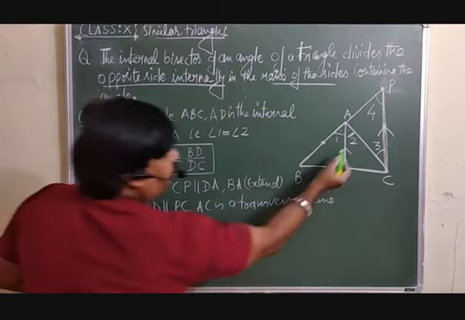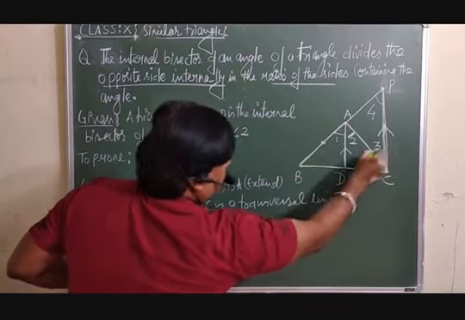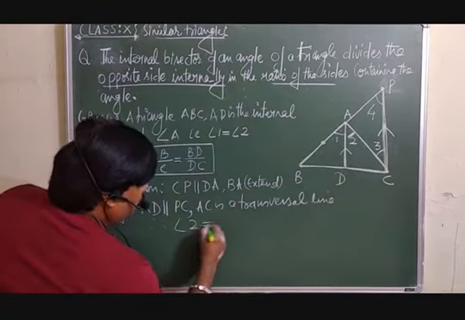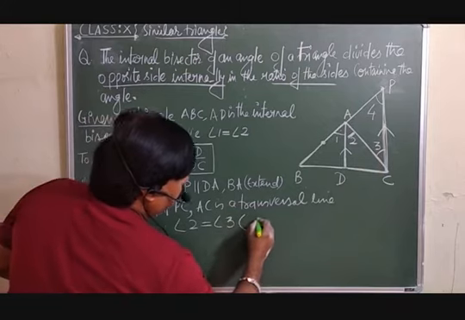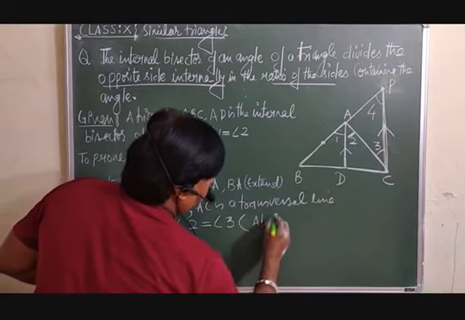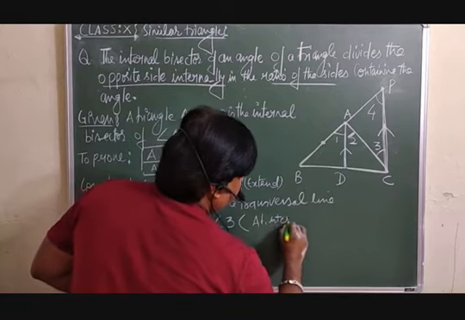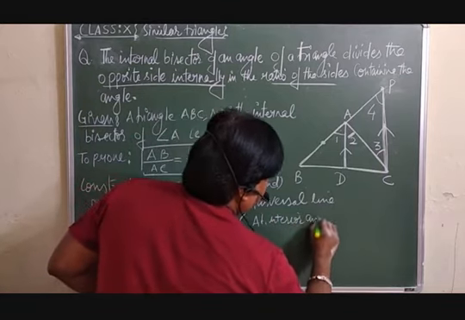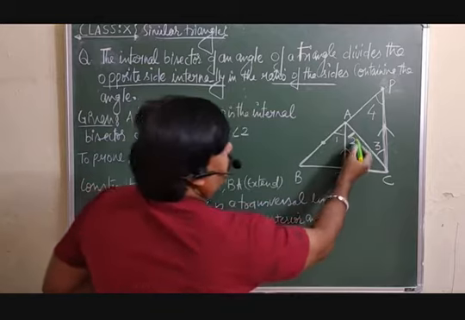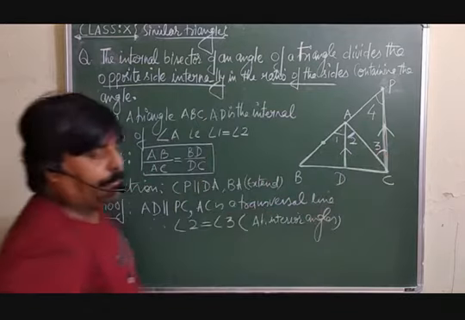Therefore you can say angle 2 will be equal to angle 3, that is alternate interior angles. So angle 2 is equal to angle 3.